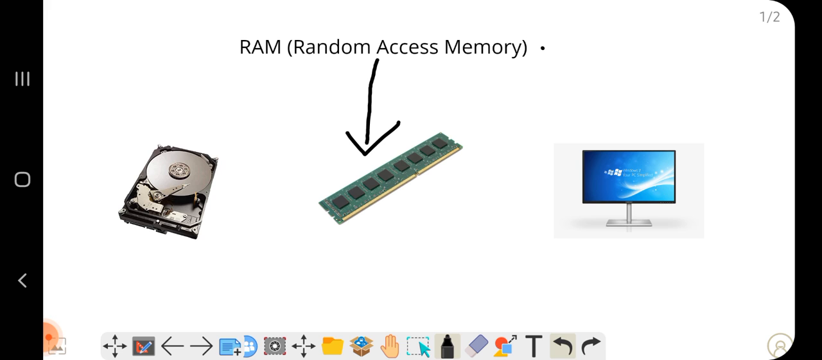Random access memory. These abbreviations can be asked in any competitive exams, like they will give multiple abbreviations and tell you to choose the proper abbreviation of the RAM. The proper abbreviation of the RAM is random access memory. Before that, first we will think why.